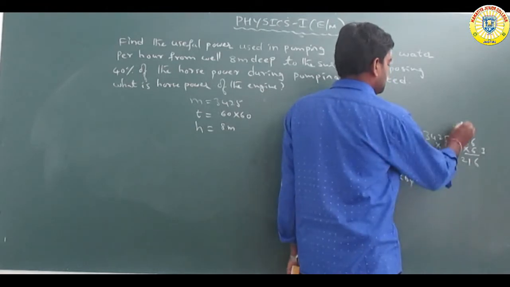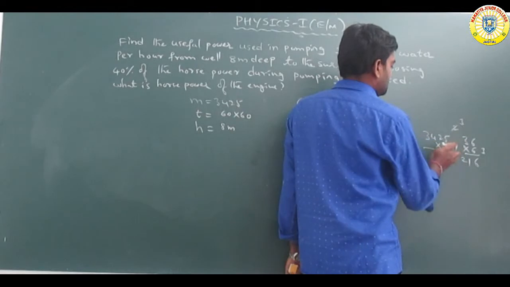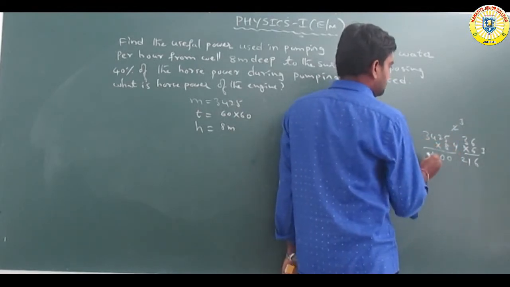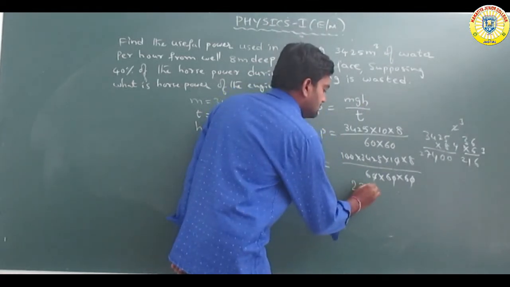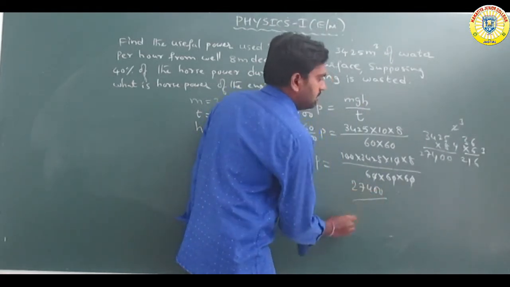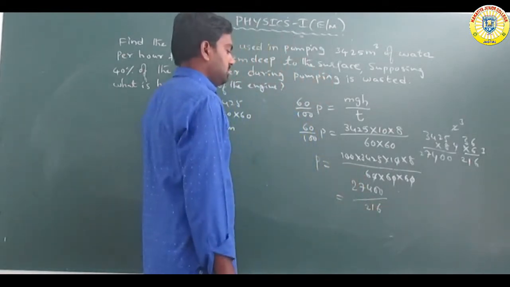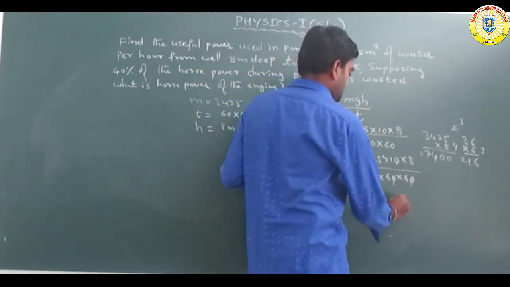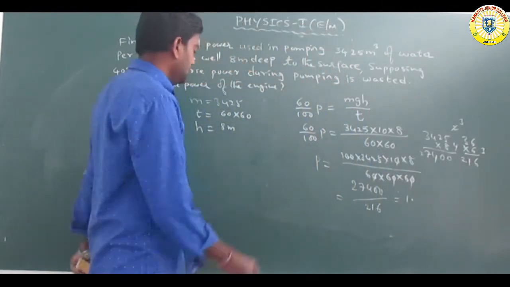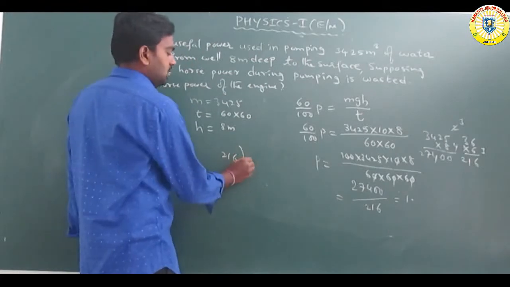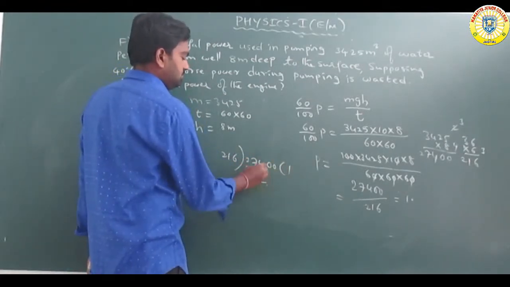16. 27400 by 216. So 216, something 1 point something comes. So 216 into 27400.